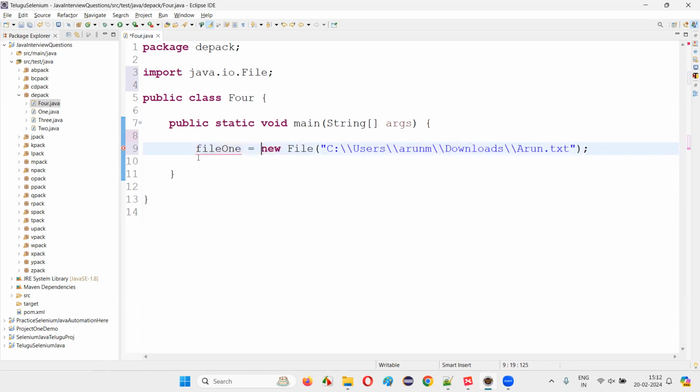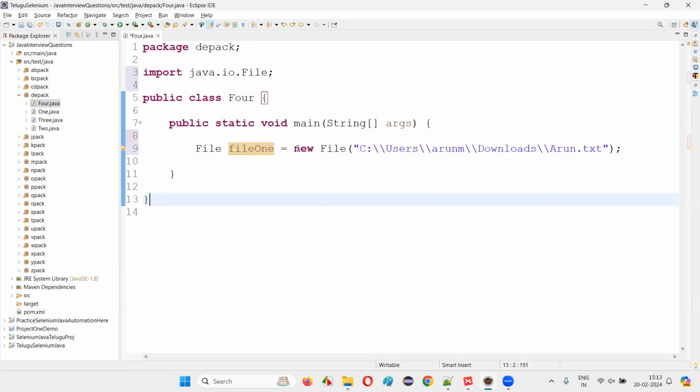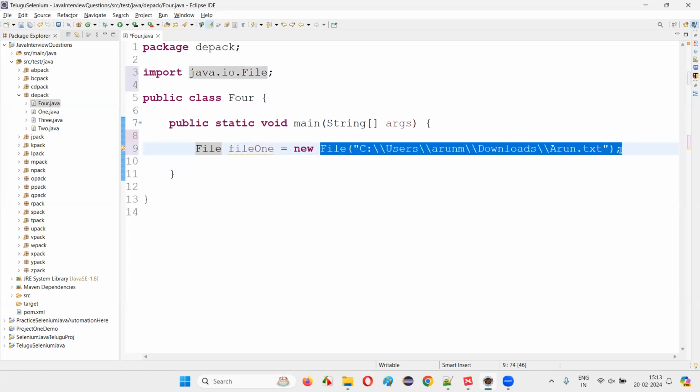File1, some name I'm giving for the file. And I have to declare this file1 with File. This is how we have to represent a file in Java. If you want to represent a file in Java, this is the methodology, or the statement, that you have to write. We have to create an object for the File class, and in the File constructor, we have to provide the path of the file that you want to represent.